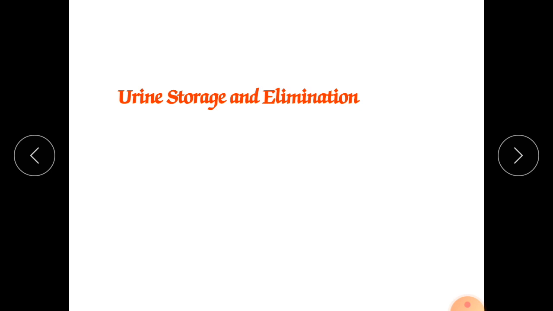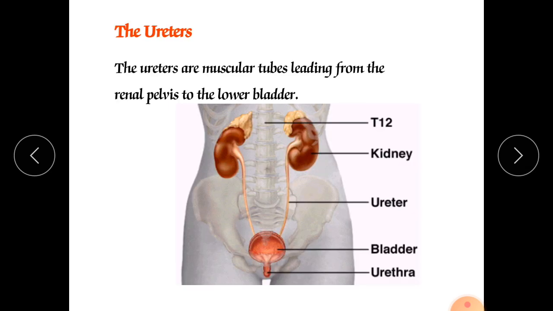Urine storage and elimination. Once the urine has been formed, it should be transported through various organs. Next is the ureter. There is a pair of ureters in our body. The ureters are about 25 to 30 centimeters long and thick walled.